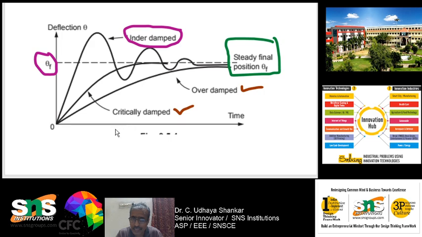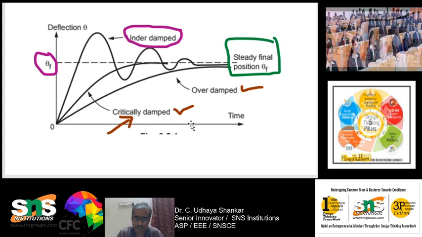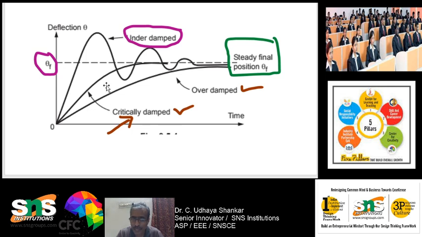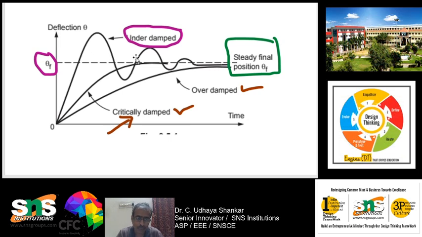Critical damping is the most efficient damping, where the pointer goes to the steady state value within a short period of time, whereas in over damping it takes more time. In order to avoid oscillations, we use damping. So you have to damp out the oscillations. That is called damping.